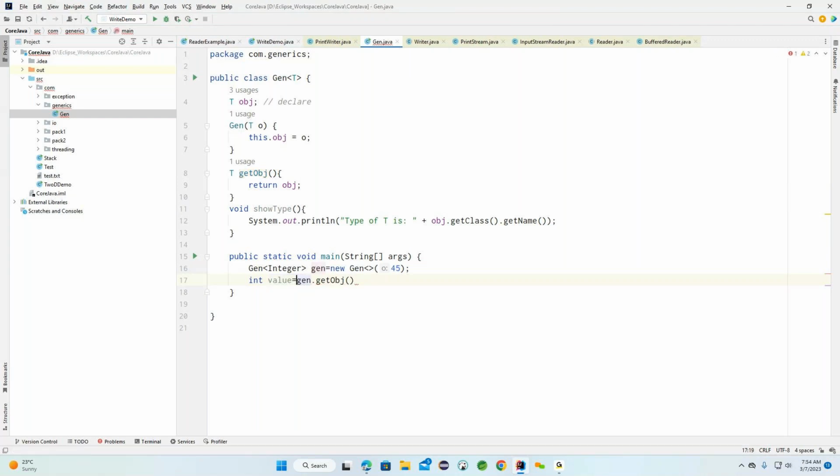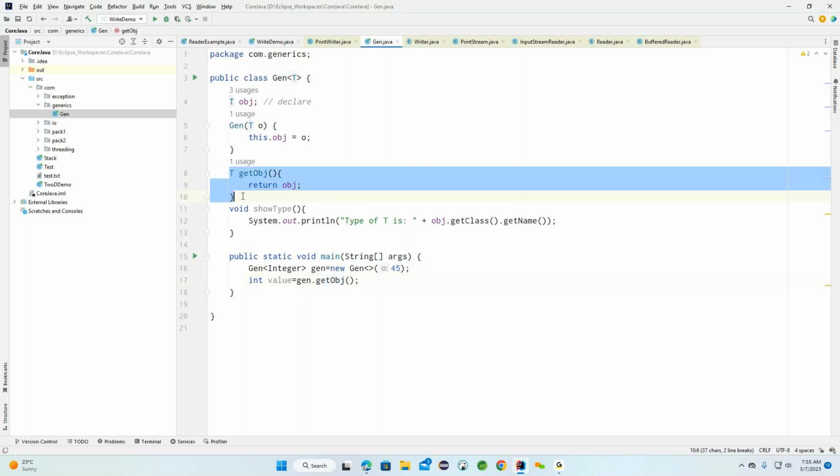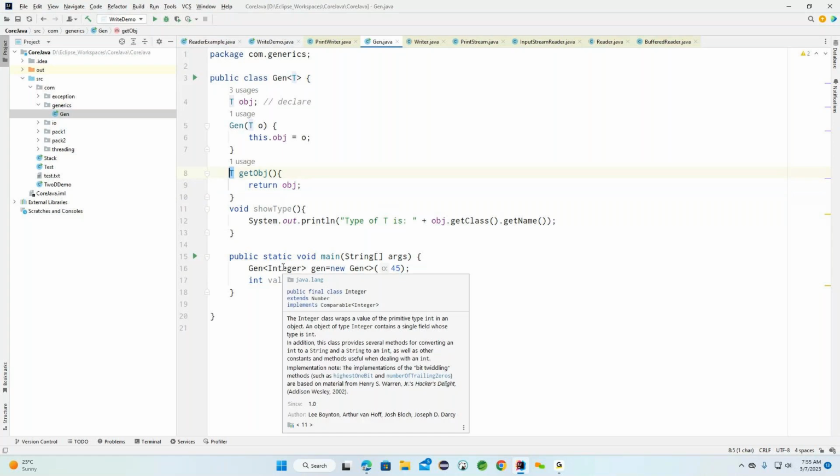If you observe carefully here, the wrapper type we provided, Integer, is basically a wrapper class, while int is a primitive type. The data type I came up with is Integer, but whenever I'm calling this getObj method, internally it is trying to return T. So what is T now? The T is replaced with Integer.